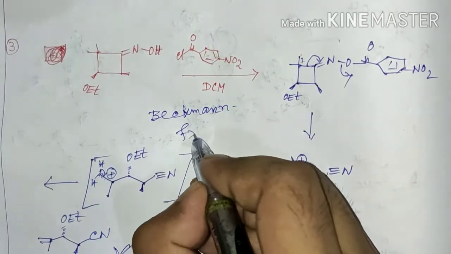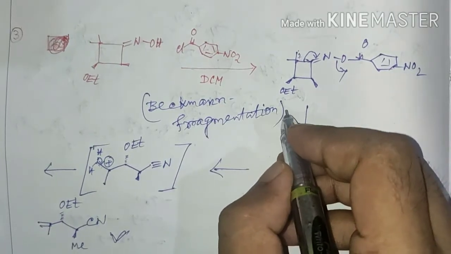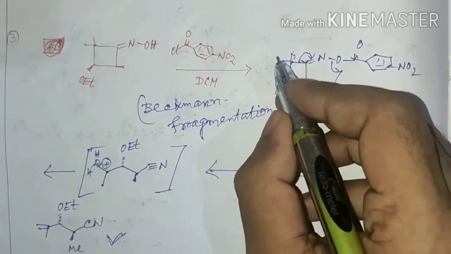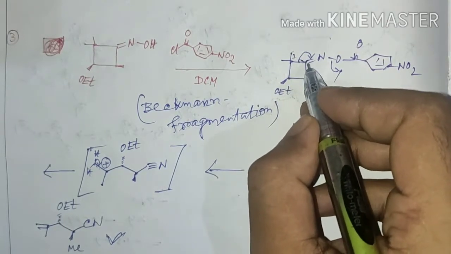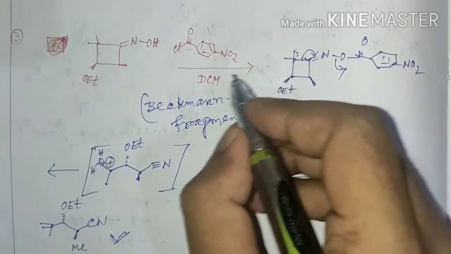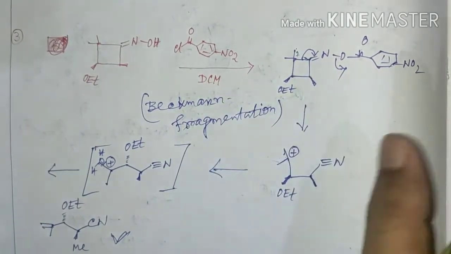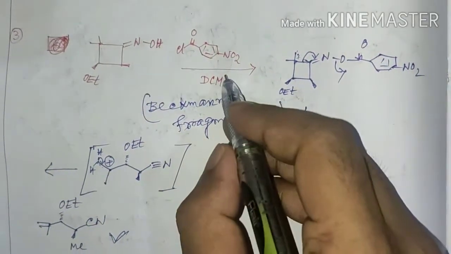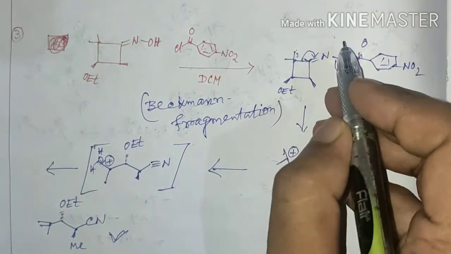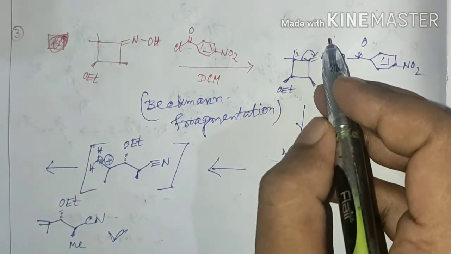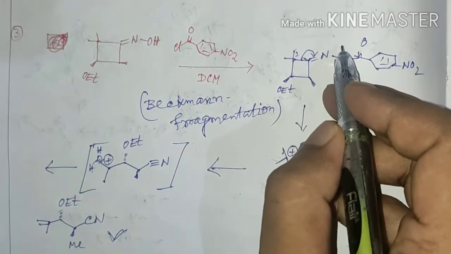Beckmann fragmentation mechanism. You have to be careful about the substituent on the alkyl group attached to the oxime carbon as well as the reaction condition, since here you can see that there is no other nucleophile that can attack on the carbocation generated by the alkyl migration.